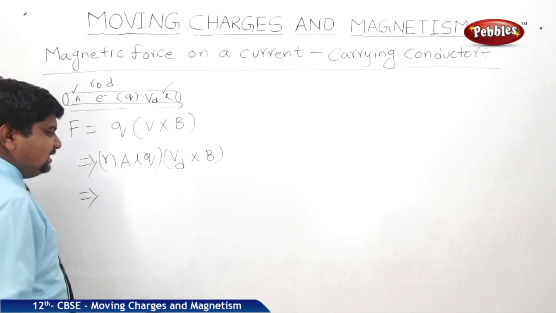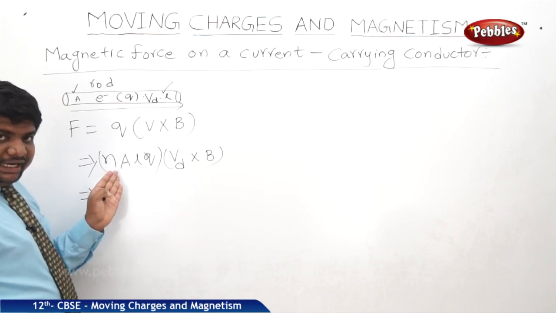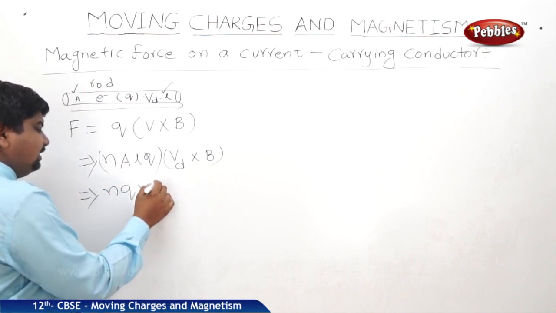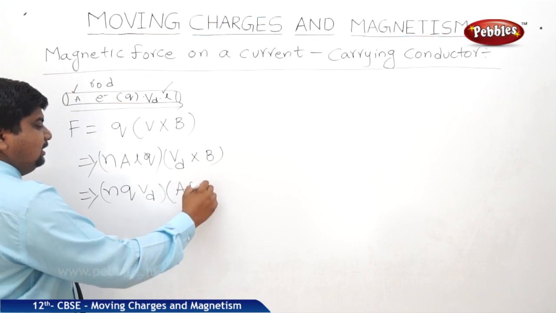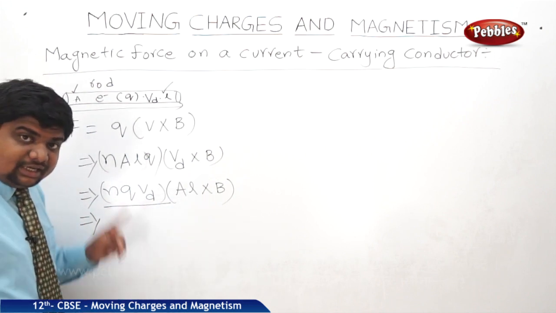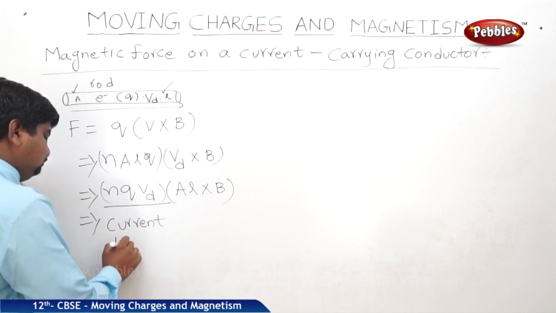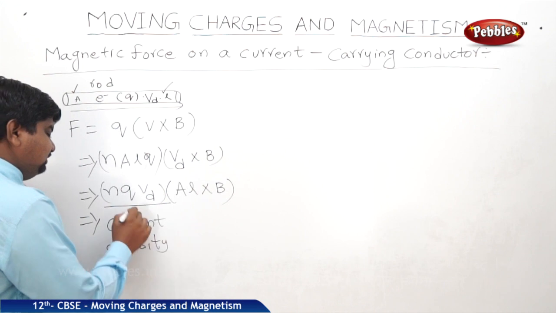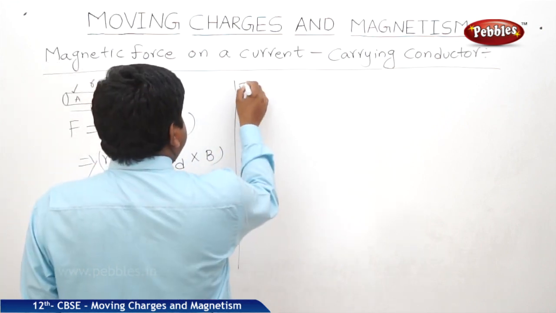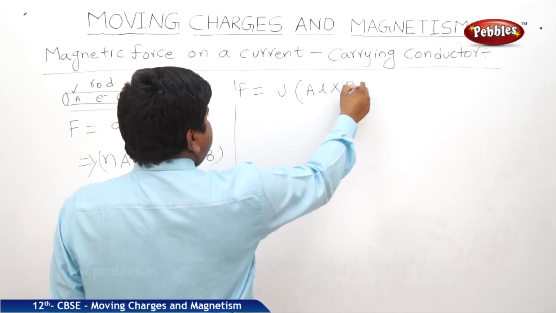So this A into L is very, very important. What is this A into L? Volume. Number of charge carriers into carrier density into volume is equal to number of charge carriers. So we can write NQVD into AL cross B. What is this NQVD? Current density. The symbol is J. Therefore, F is equal to J into AL cross B.